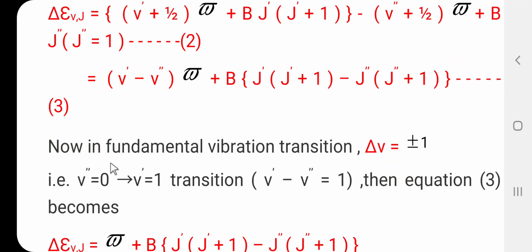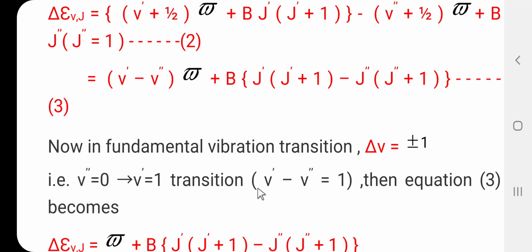Now, in the fundamental vibrational transition, the selection rule for the vibration spectra is delta V equal to plus minus 1. That is, V double dash equal to 0 to V dash equal to 1.